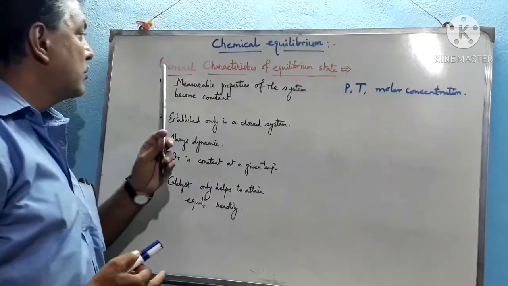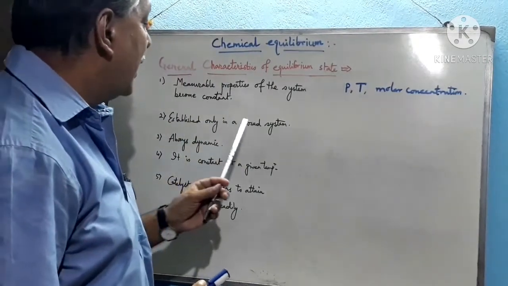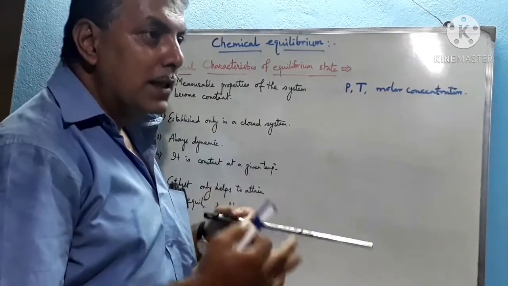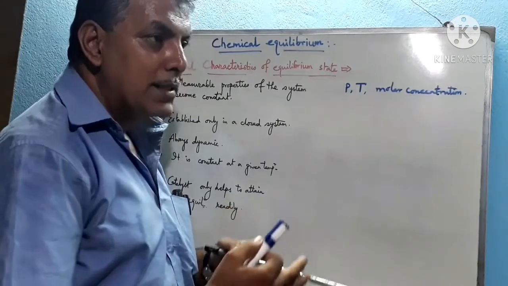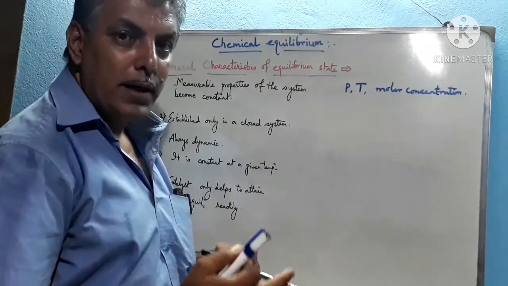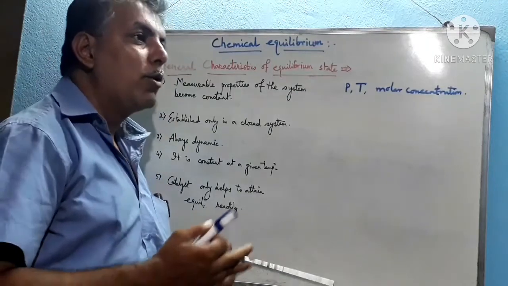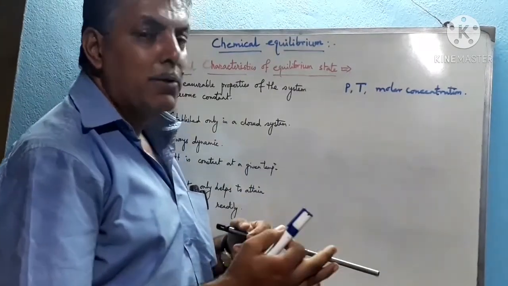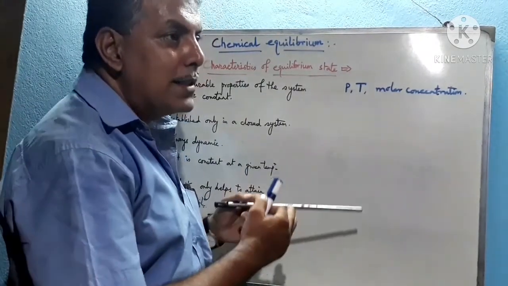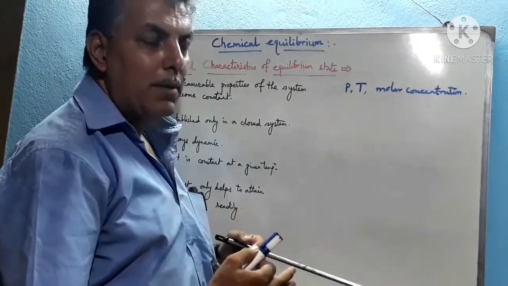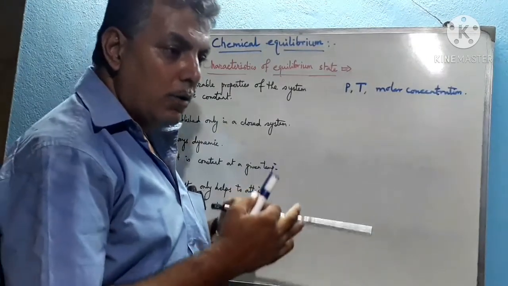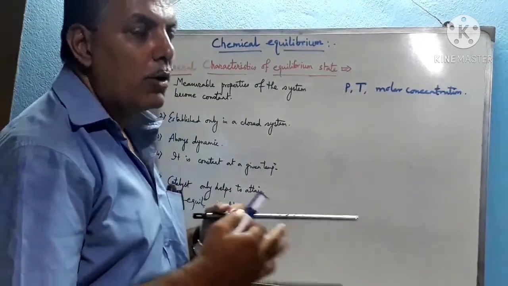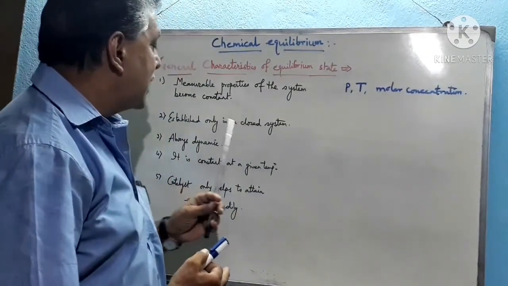Now the second characteristic: established only in a closed vessel. We have already discussed that in a closed vessel, the concentration of the reactant gradually decreases and the concentration of the product gradually increases, but after a certain time period it reaches equilibrium, because neither the gaseous product nor the gaseous reactant can escape from the reaction medium. They have to remain inside the reaction medium at that particular temperature and pressure, and that's why these reactions must take place in a closed system.